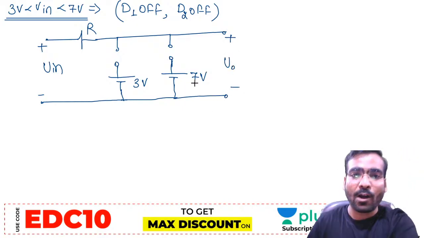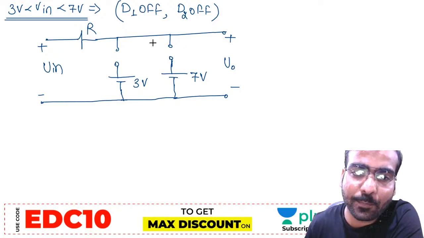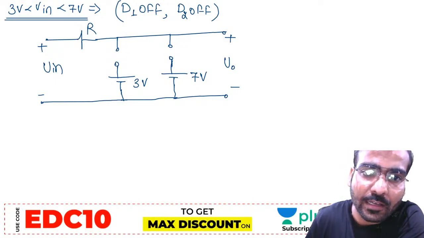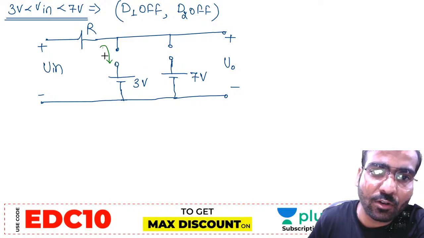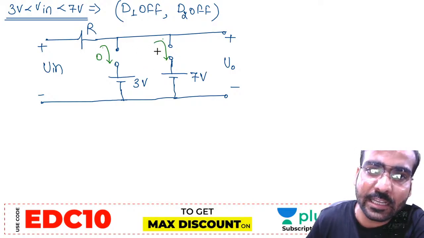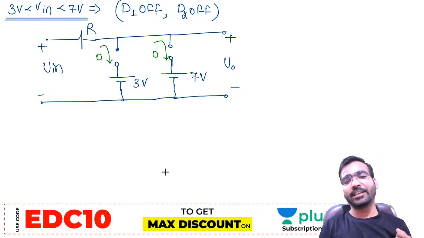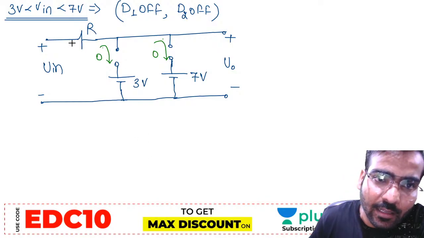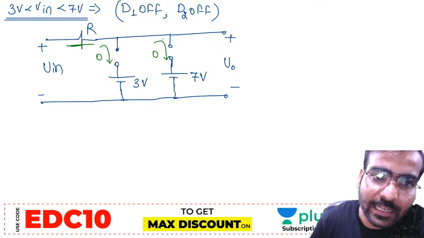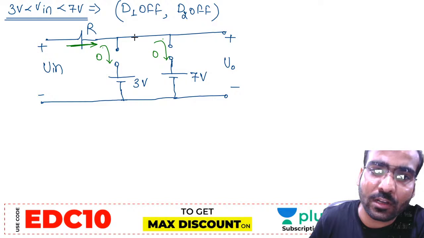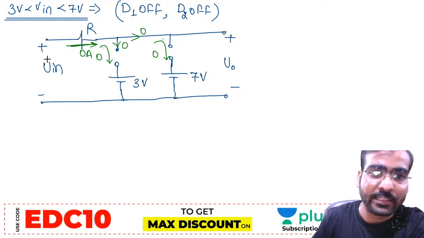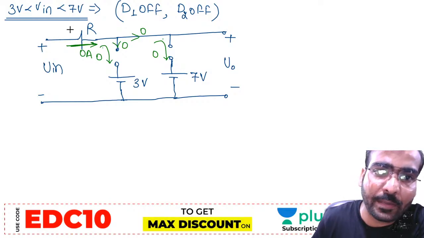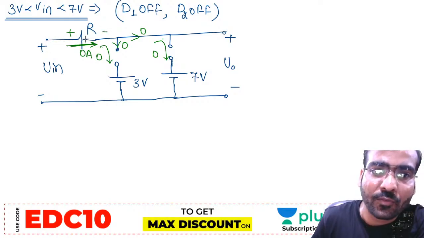Now, both the diodes are open circuited, both the diodes are off. What will happen? Current is 0 in both. Now, at this resistance R, how much current will there be? This current is also 0 ampere. Now this is Vin, and 0 ampere means 0 voltage drop across R.